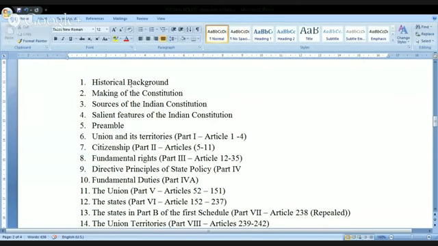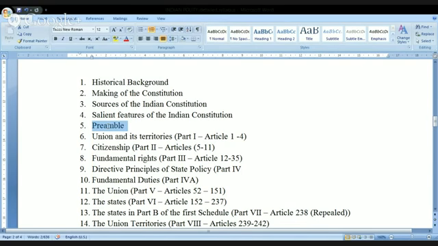Today, I'll be talking to you regarding the introduction to the Indian polity, rather to the Indian constitution. And once it is over, we'll look into the historical background, followed by the making of the constitution, who made our constitution, how they have made it. Next is the sources of the Indian constitution, followed by salient features of the Indian constitution. And starting from the preamble, each point is very, very important.